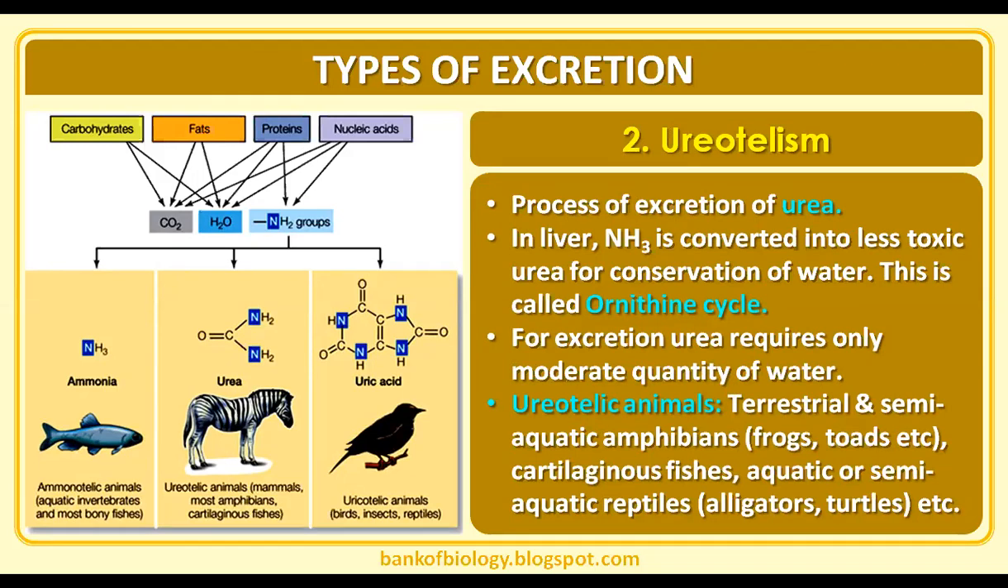Excretion of urea requires only a moderate quantity of water, compared with ammonia, where we use a large amount of water. Ureotelic animals include terrestrial and semi-aquatic amphibians like frogs and toads, cartilaginous fishes, and aquatic or semi-aquatic reptiles like alligators and turtles, which all excrete urea as an excretory material.